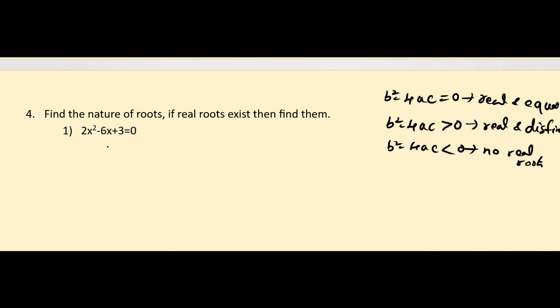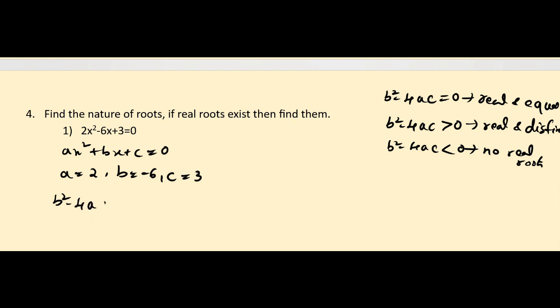First question, 2x square minus 6x plus 3 is equal to 0. We will compare this with the standard form, that is ax square plus bx plus c is equal to 0. Here a is 2, b is minus 6 and c is 3.